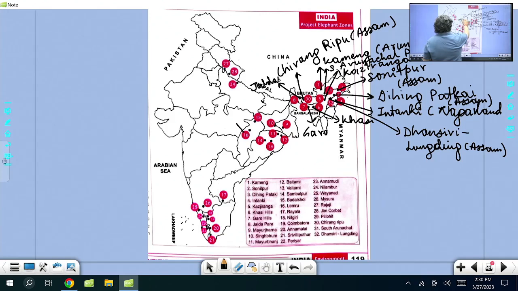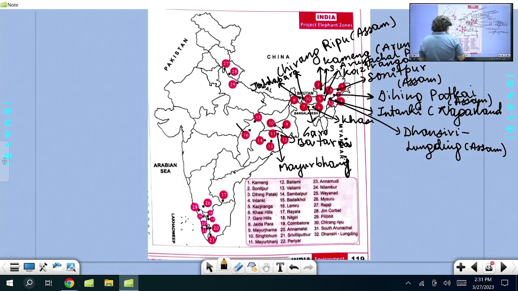Jaldapara is an elephant reserve, Eastern Duar, Cooch Behar side. Odisha, if you look at, is Mayurbhanj, Simlipal. Simlipal is a tiger reserve. Mayurbhanj is an elephant reserve. Then the second that comes is Baitarani Elephant Reserve in Odisha.